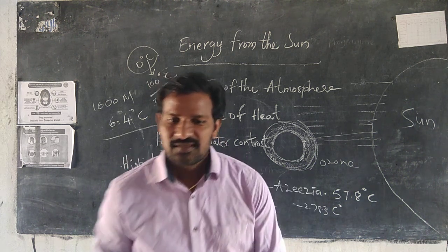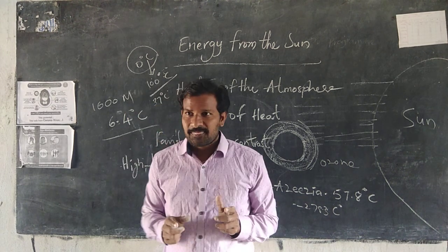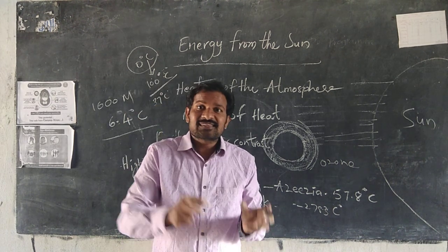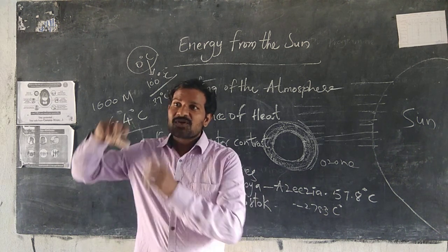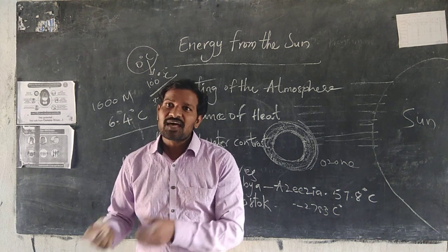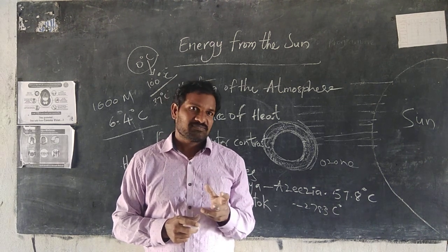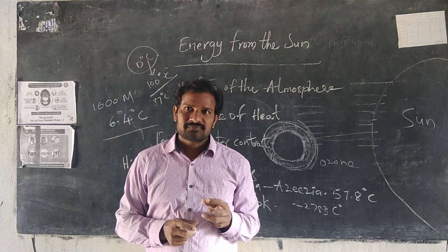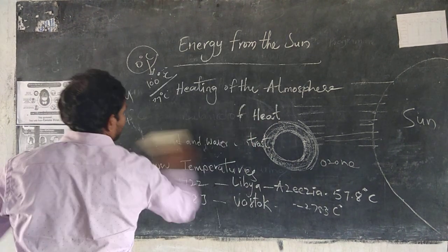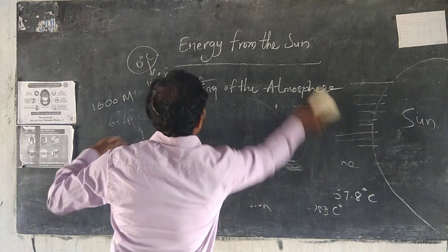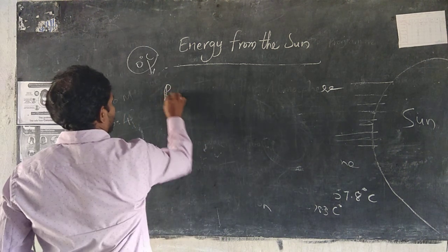Okay, in this case, another thing is temperature maps. Which place receives high temperature? Which place receives low temperatures? To know that, we use temperature maps. And also how to record the temperature. This is the last one: recording the temperatures.